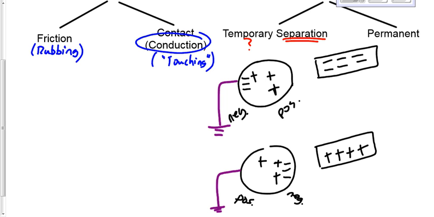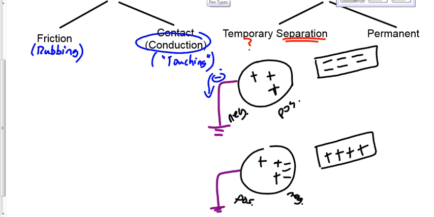Okay, what happens here now? I've got both of these grounded. What happens? Nothing happens with protons, right? What happens to the electrons? What happens to these three electrons right here? Wherever the ground wire is, these electrons are going to get pushed down by this negative into the ground.